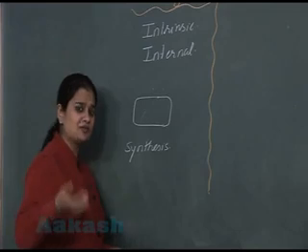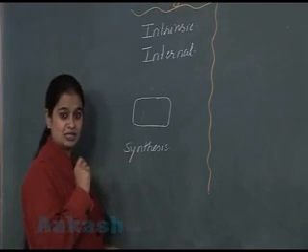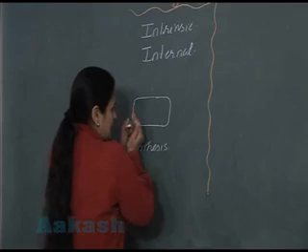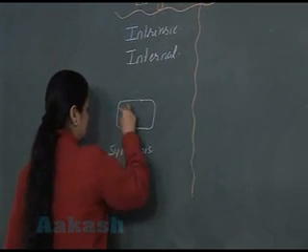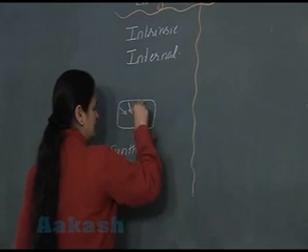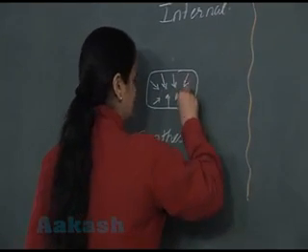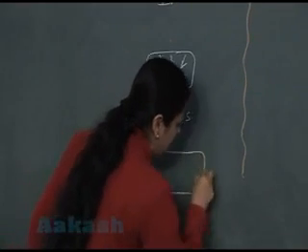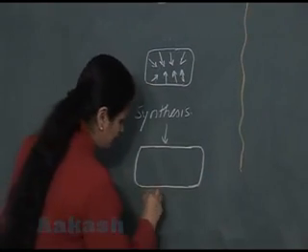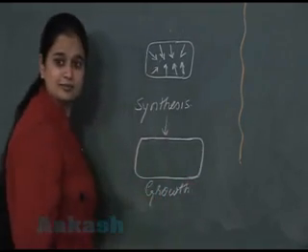The synthesis of these compounds will occur. Due to the synthesis of these compounds, the cell mass, cell size is going to increase. So you can say the growth has occurred.